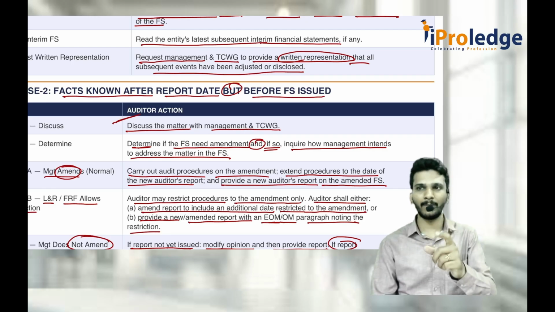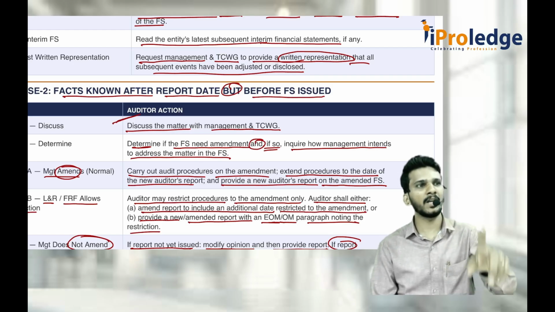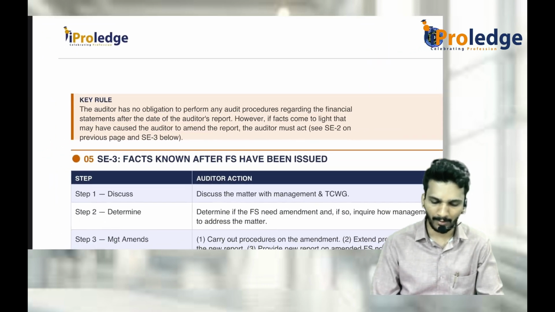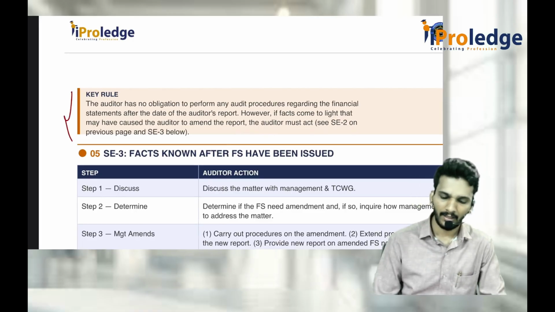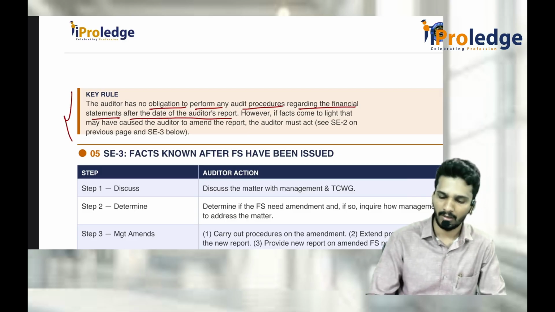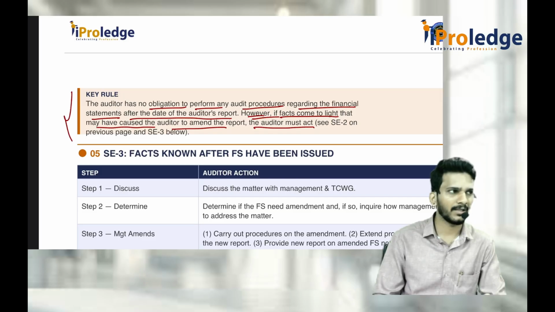If you look at the main material, we have that paragraph initially. The auditor does not have any responsibility for the events which have occurred after the audit report date. However, if the auditor has come across those events before the audit report date, then he might have modified or amended his opinion. Then he should consider the following procedures. You should remember that line. Here it is. Key rule. It is for everything. The auditor has no obligation to perform any audit procedures regarding the financial statements after the date of the audit report. However, if facts come to light that may have caused the auditor to amend the audit report, then the auditor must act accordingly. Accordingly means conduct audit procedures.